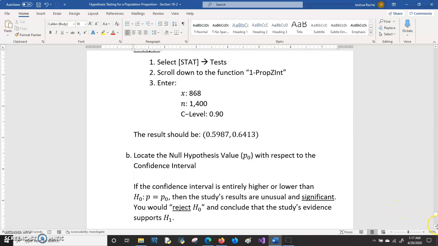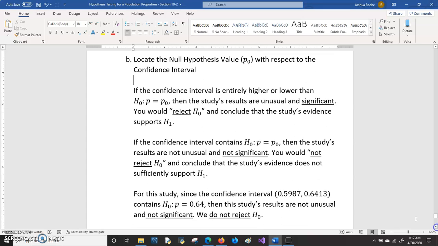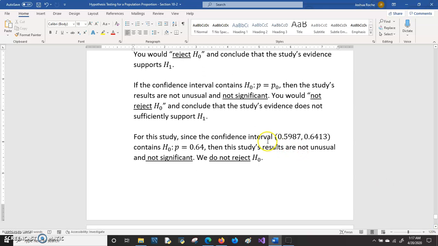The next thing that you want to do is locate the null hypothesis value, the p sub 0, with respect to the confidence interval. If the confidence interval is entirely higher or lower than p sub 0, that means that your study's results are significant and you reject the null hypothesis. On the other hand, if your confidence interval contains p sub 0, that means that your results are not significant and you do not reject the null hypothesis. For this study, the confidence interval does contain 0.64. 0.64 is within this, and that means that our results are not significant and we do not reject the null hypothesis.